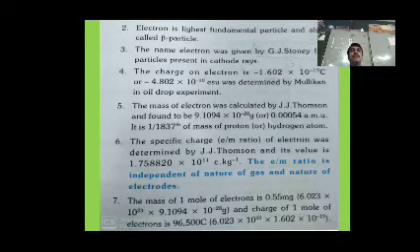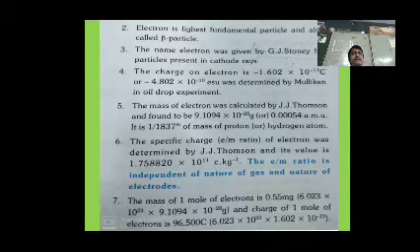The mass of the electron was calculated by J.J. Thomson and found to be 9.1094 into 10 to the power of minus 28 grams, or 9.1094 into 10 to the power of minus 31 kilograms, or 0.00054 AMU. It is 1 by 1837 of the mass of a proton or hydrogen atom.